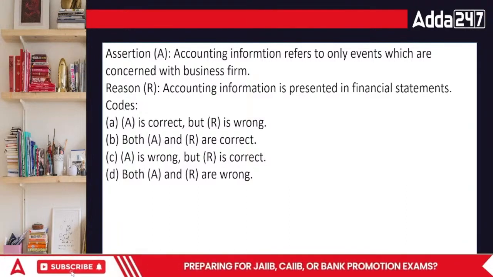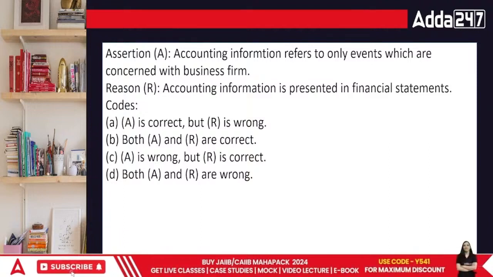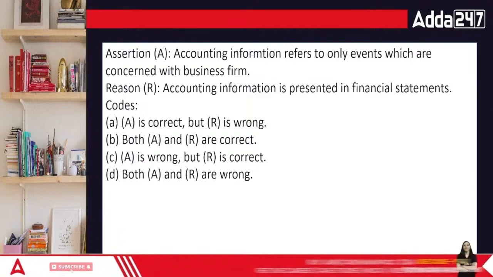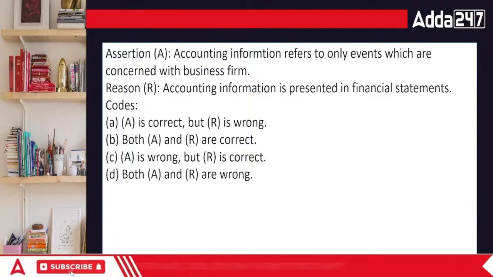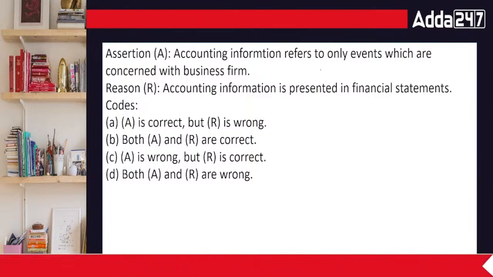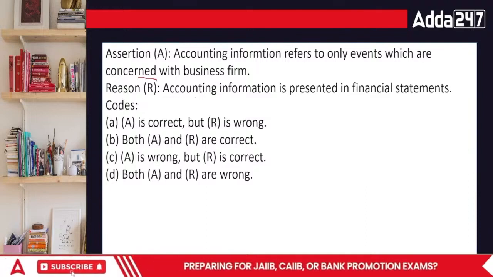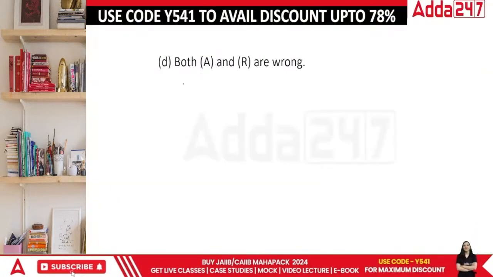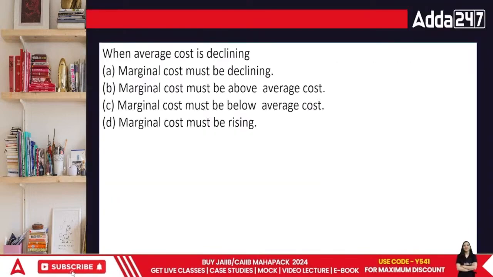And this one is correct. Assertion is correct, but this question has to be checked again because both are correct. Accounting information that we note down in the books of accounts is based upon the actual accounting, and accounting information is presented in the financial statements. Yes, it is done that way. So this answer is wrong.